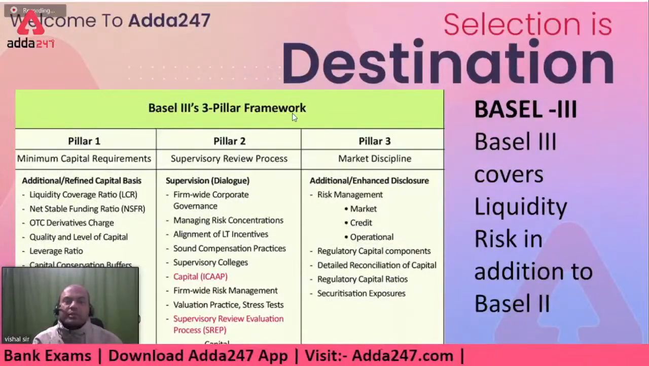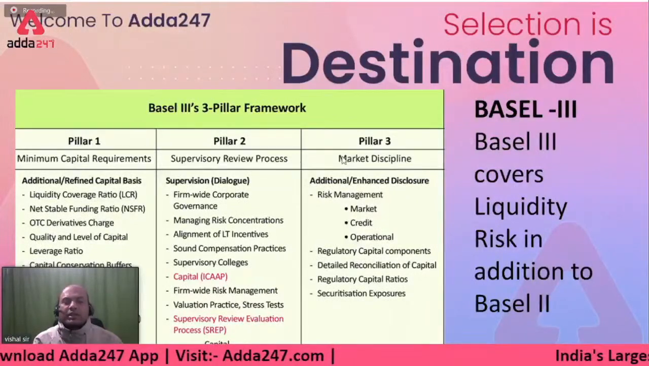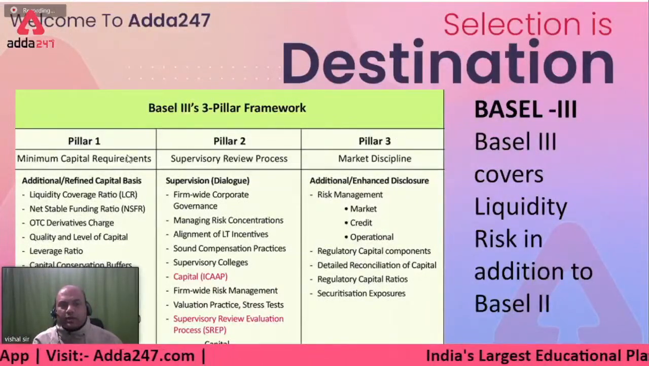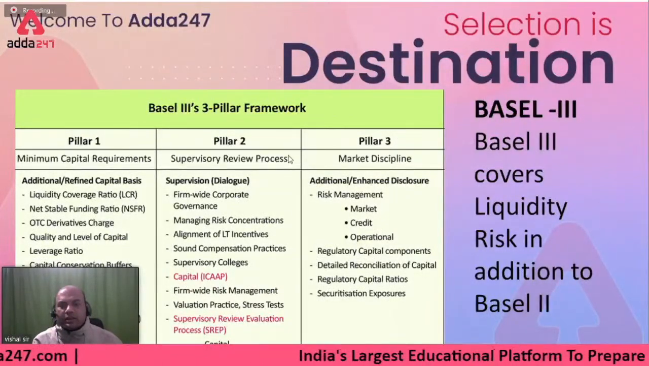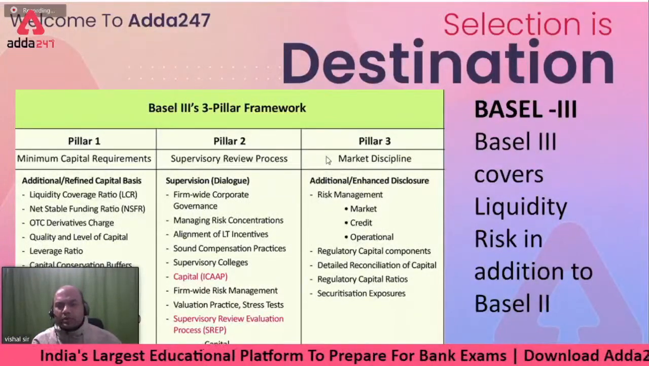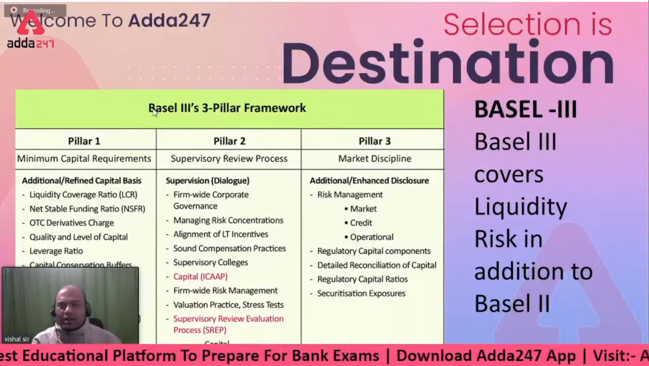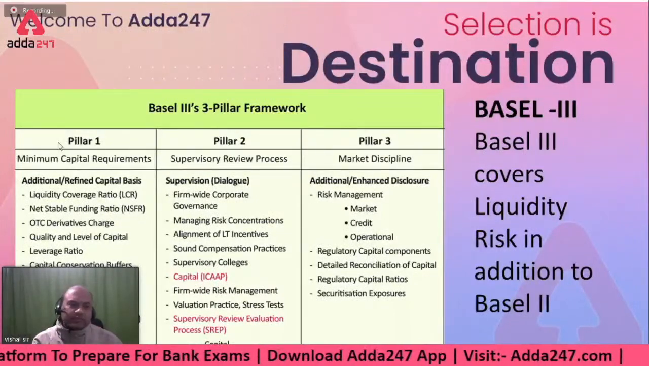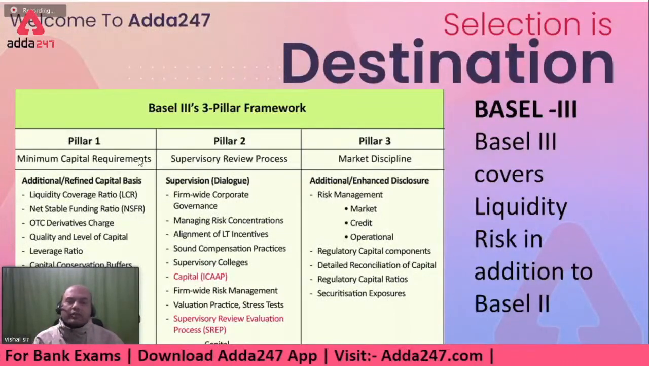So what are the three pillars? Again, you will see similar pillars as in Basel 2 only: minimum capital requirement, SRP, and market discipline. Right? SRP is the supervisory review process, which I have already covered in my Basel 2 lectures. Okay, so minimum capital requirement.